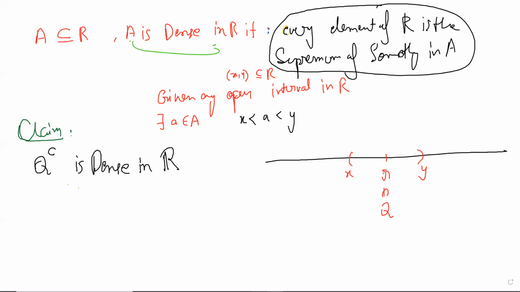And you can't say that the size of Q complement is uncountable and hence it is true. No. Cardinality has not much to do with this denseness thing. Both are notions of bigness, how big this is comparatively, but this has to do with the distribution also. Yes, Anish, but what is the r? The r is in x comma y and the r is rational. We want an irrational that will do it.